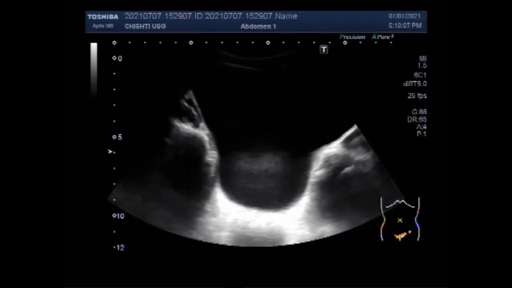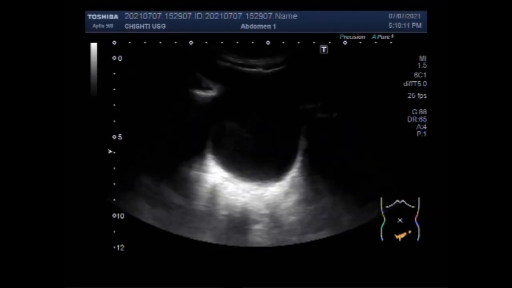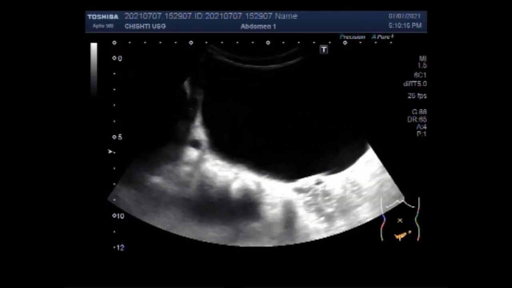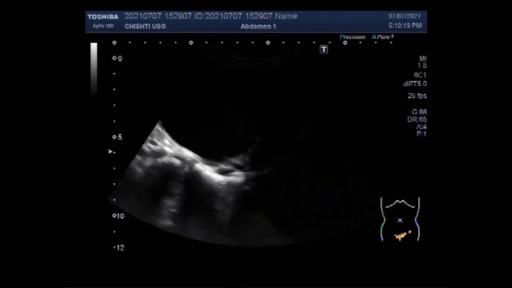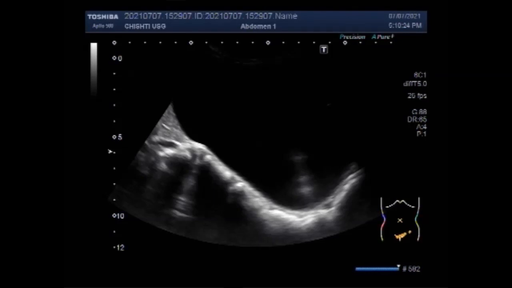Again, you can see the urinary bladder, no stone is seen, and the cause of the urinary retention is infection in the urinary bladder.